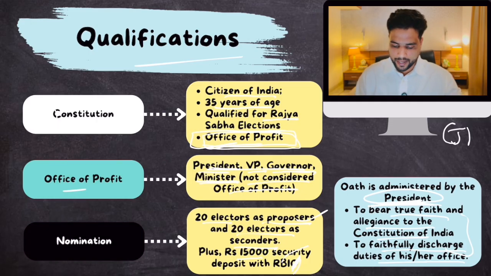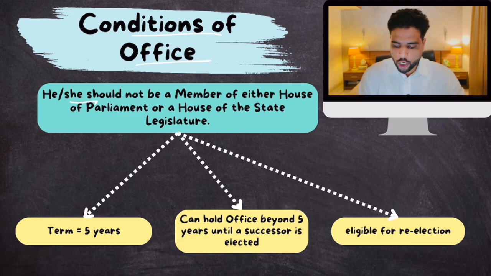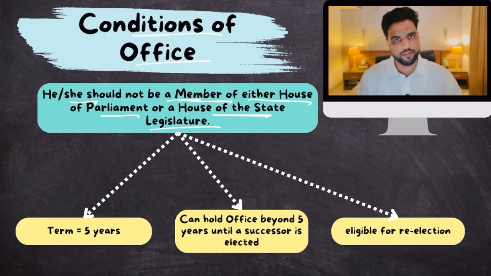Okay. Now, some more conditions of the office of Vice President. So, conditions of office. First of all, he or she should not be a member of either House of Parliament or House of State Legislature. And if he is, and he gets elected as Vice President, he should immediately resign from his post as Member of Parliament or Member of Legislative Assembly. Okay, so this is one condition.